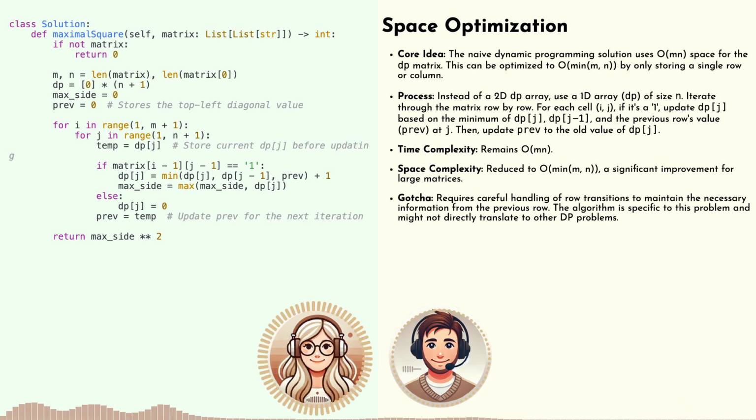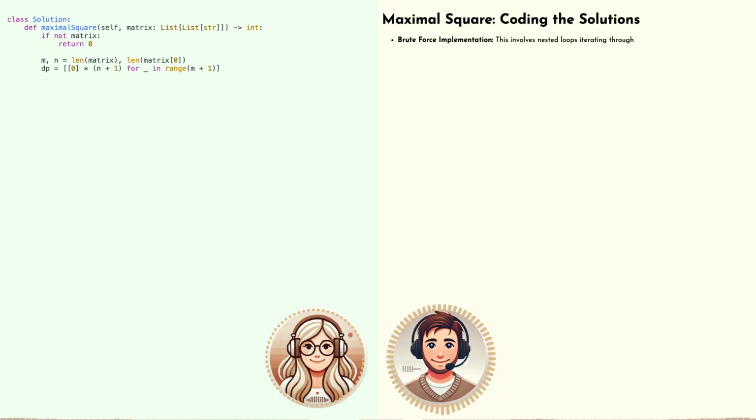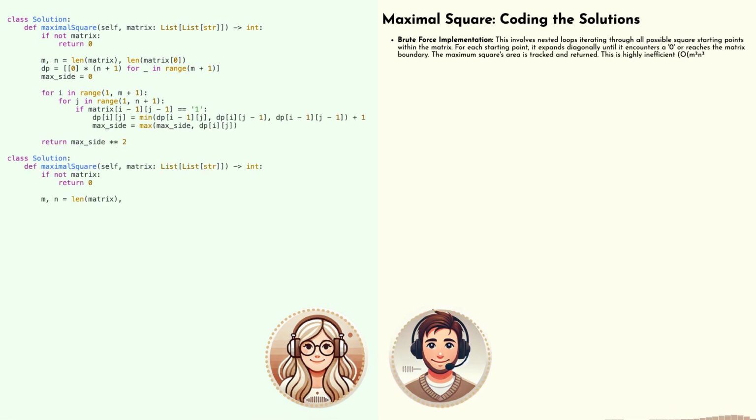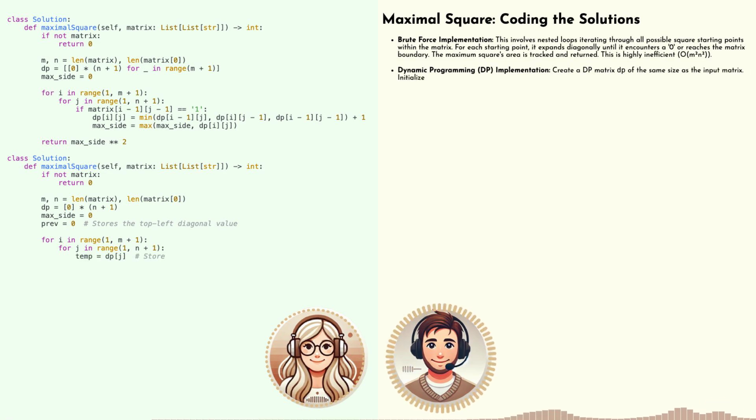Yeah. Kind of like constantly shifting our focus, but just keeping the most relevant information in view. Precisely. And then we take the minimum of those three values, add one for the current cell itself, and that becomes the new value in our 1D array at the current position. Okay. And we repeat this process for every row, and just like before, the largest value we encounter along the way represents the side length of our maximal square. That's incredible. So we're getting the same answer, but using significantly less memory. It feels like we've really optimized this solution. Is there a catch though?